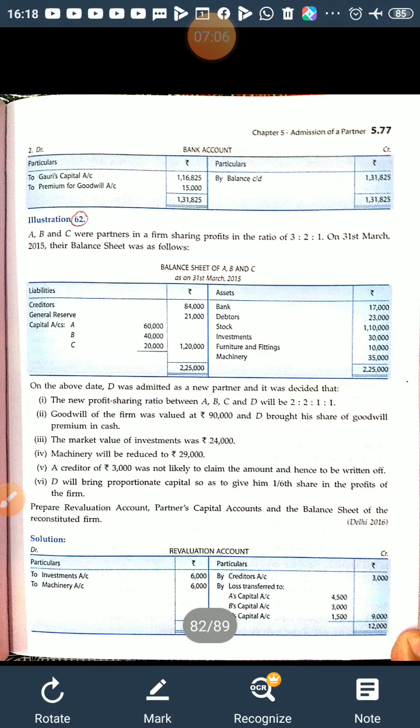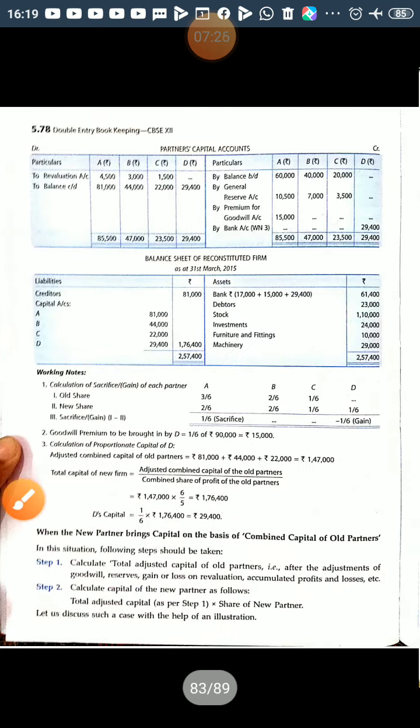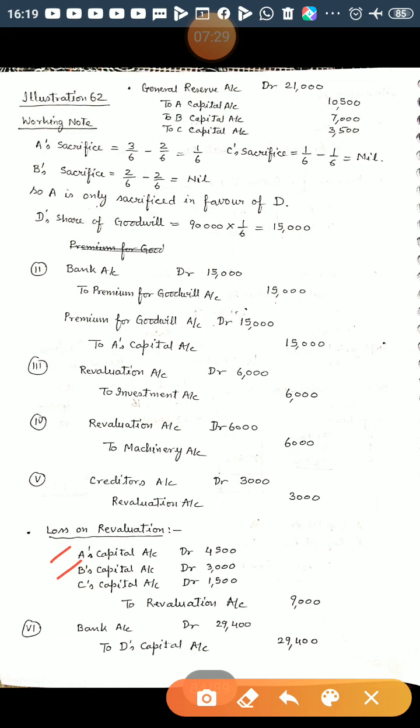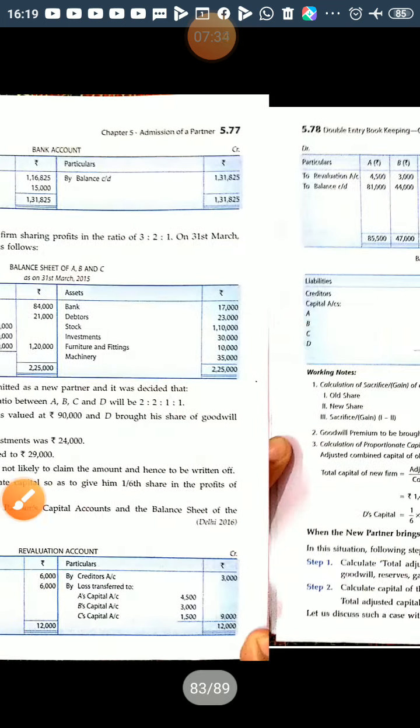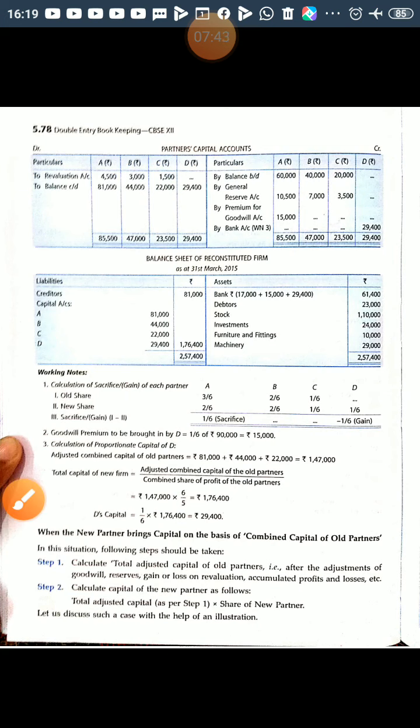Now first of all we will calculate the revaluation. So revaluation debit balance is 12,000, credit balance is only 3,000, so 9,000 is a loss, and this loss will be shared by the old partners in their old ratio, that is 3:2:1. So the journal entry for this is A's capital account, B's capital account, C's capital account debited to revaluation account. Now this will be debited to their capital account, so to revaluation, right? Now we reach the capital calculation.